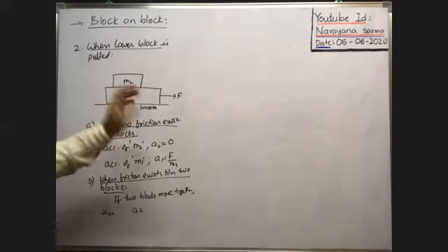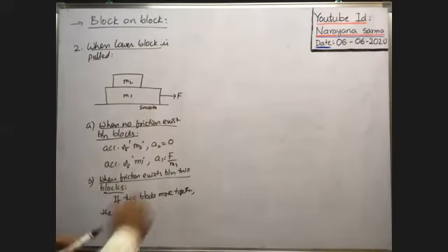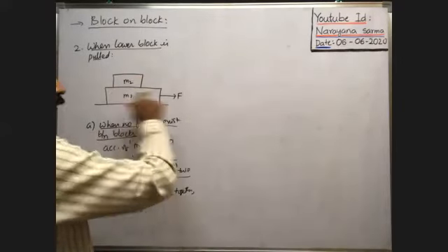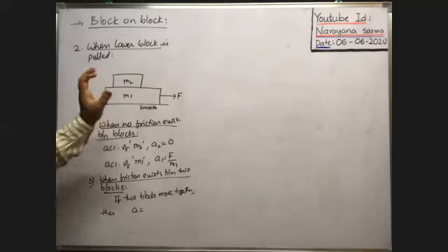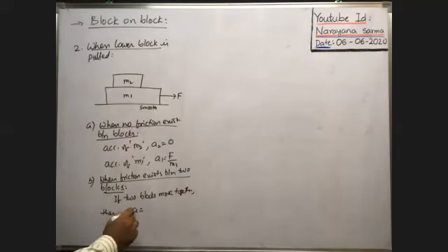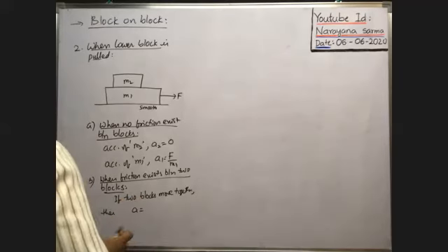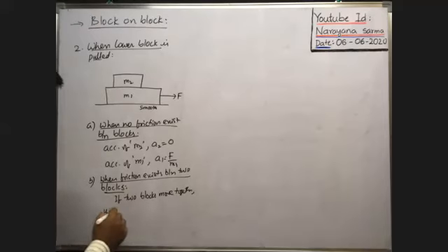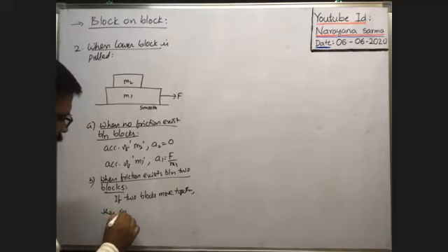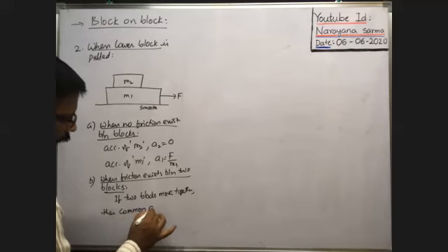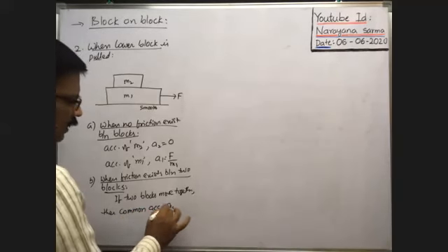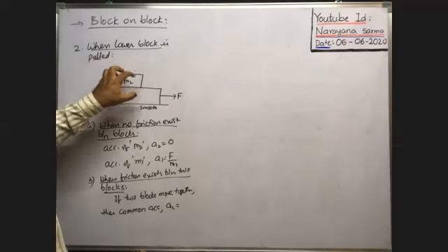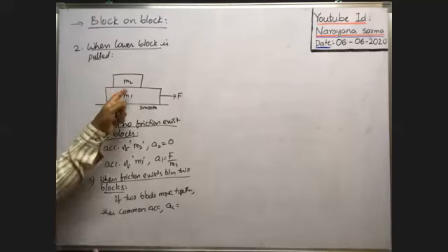If the two blocks move together because of this applied force, you see, whenever the lower block is pulled like this, then definitely the upper block also moves along with the lower block, no? Suppose the two blocks move together, what happens? Then the common acceleration of the two blocks, because both blocks move together, that's why they have equal acceleration. That's why the common acceleration, AC, A suffix C means common acceleration, is equal to, as the two blocks move together, the two blocks can be treated as a single body having mass m1 plus m2.